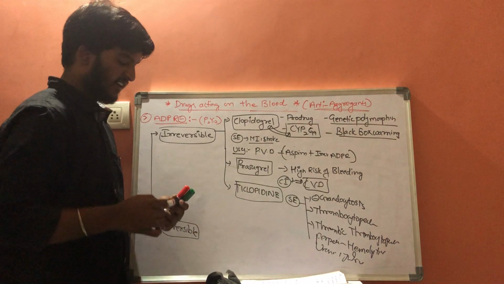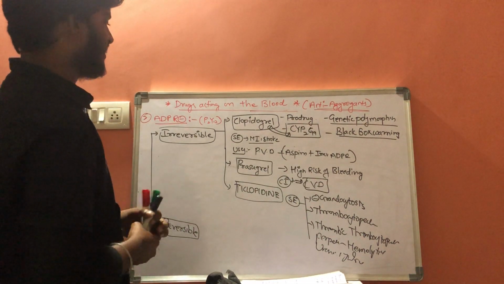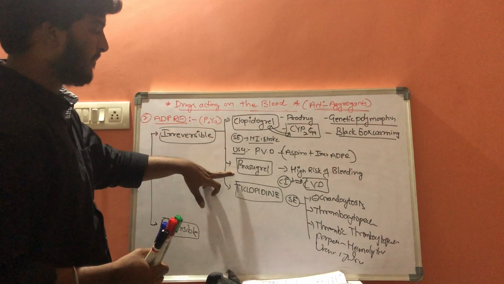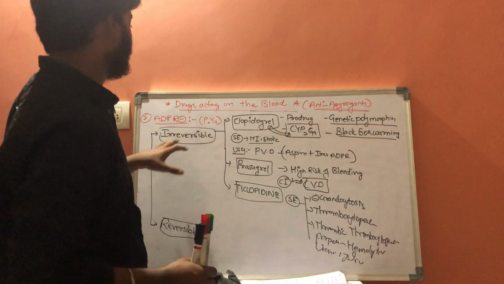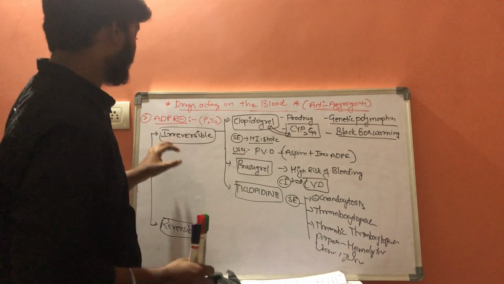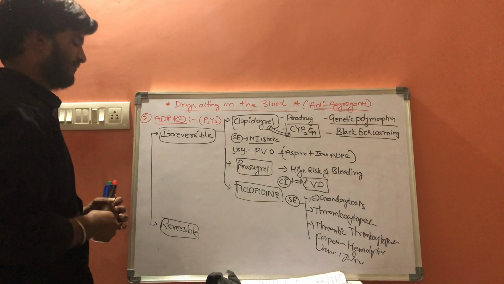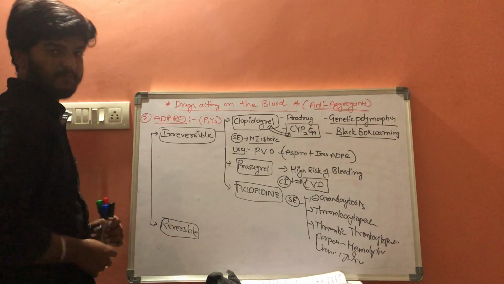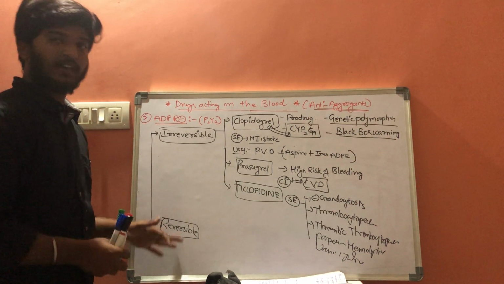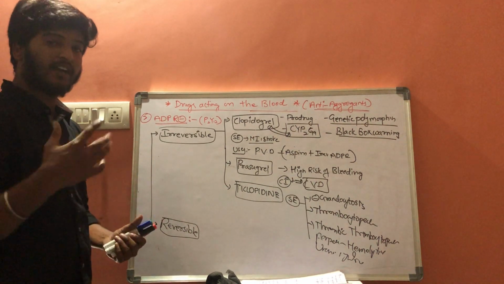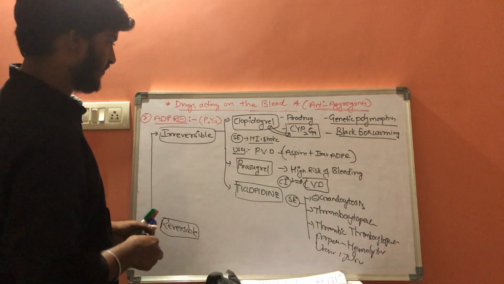So these are the side effects of ticlopidine. So these are the irreversible drugs like clopidogrel, prasugrel, and ticlopidine. These are the drugs which come under irreversible inhibitors. Now the next one is reversible. Again, these reversible are of two types. One is competitive and the next one is non-competitive.